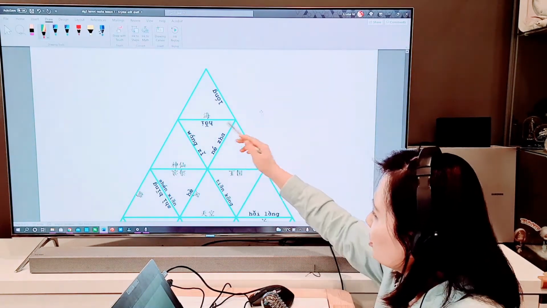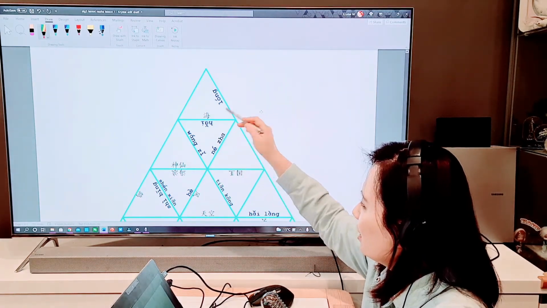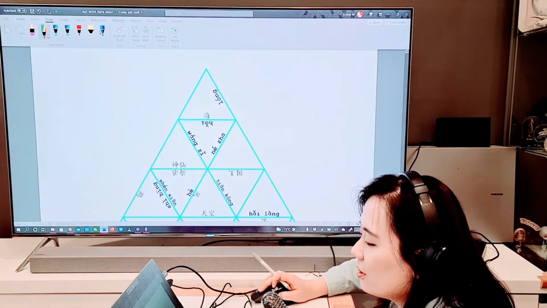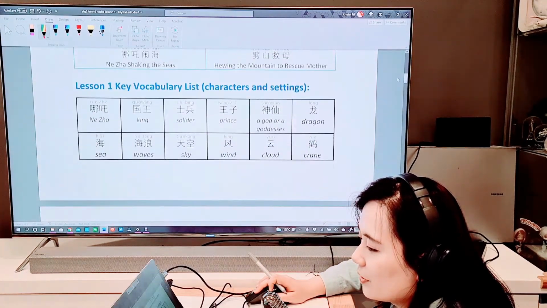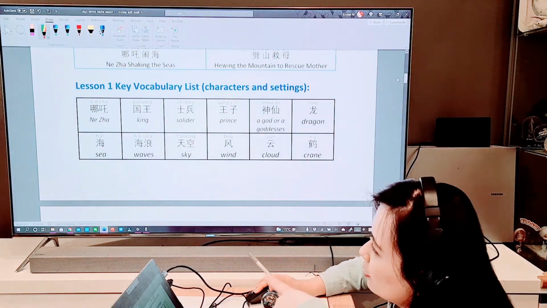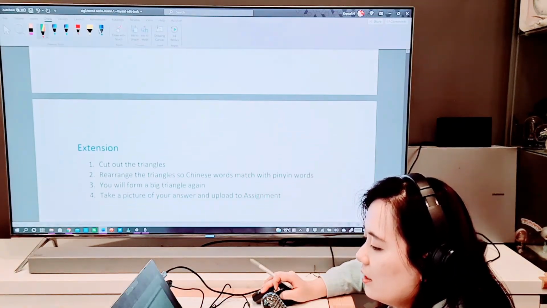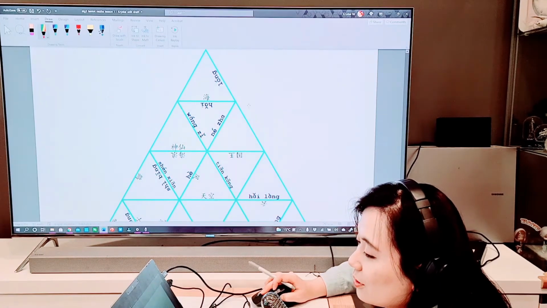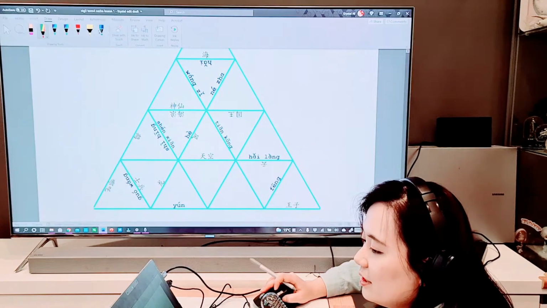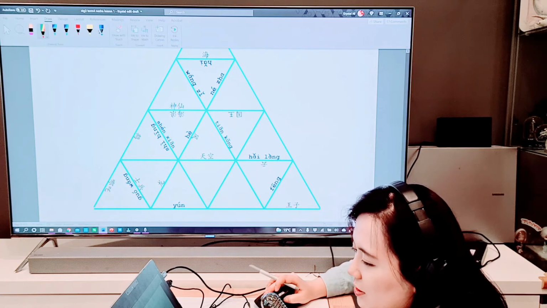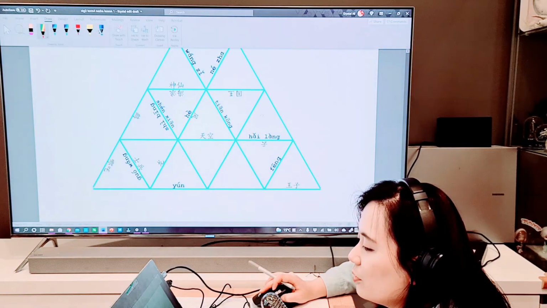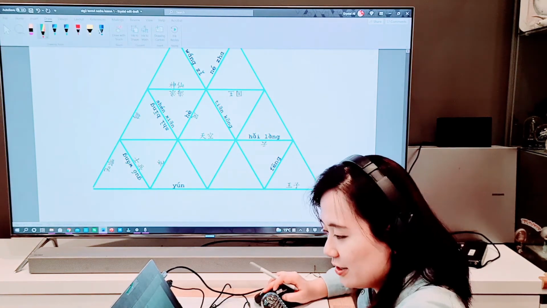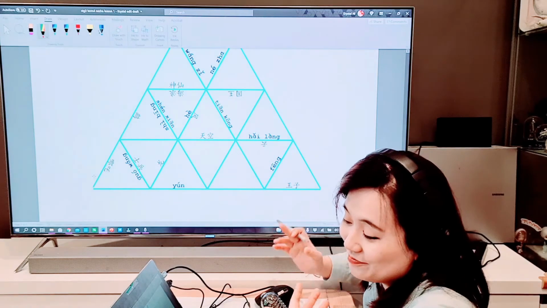Now, if you have a look at the first one at the top, I think the character and the pinyin are a match already. So match your character with your pinyin. If you forgot it, just go back to the first page and use the vocabulary list to find the words. Then, you will see some triangles with 3 sides all having words. You might see small triangles that only have words on one side. Normally, with words on one side, it has to be a corner because you have no parts to join on the other 2 sides. So that's a hint.